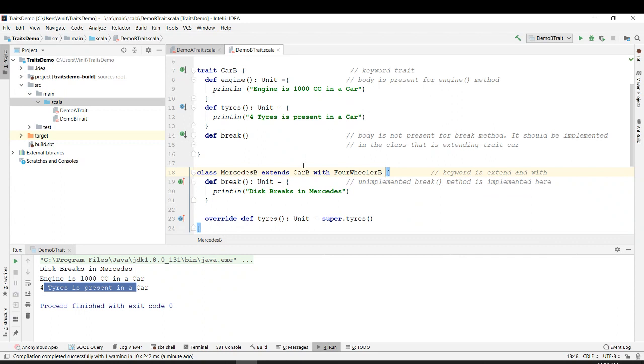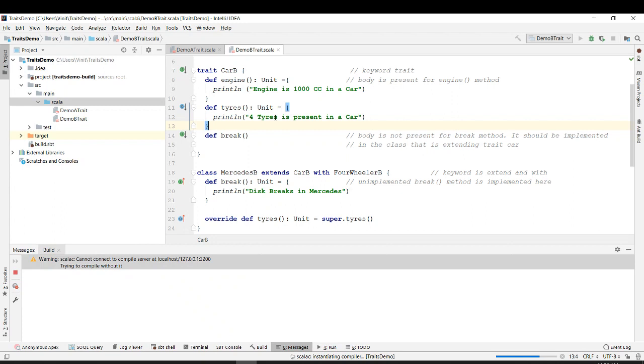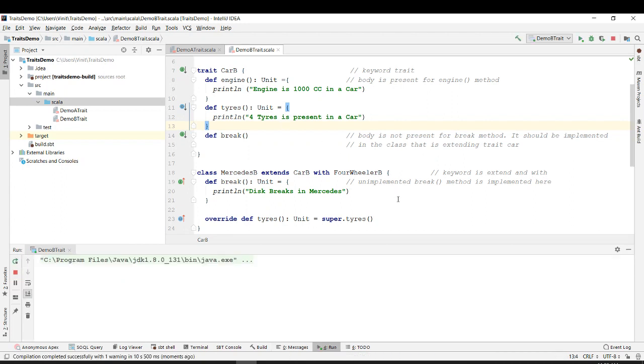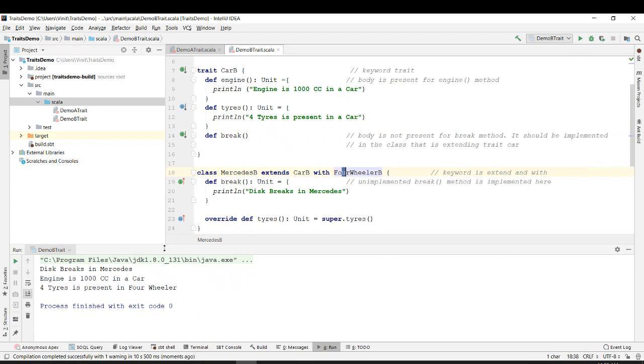So if I do this, previously it was coming that four tires is present in a car. Now if I run, it is coming that four tires is present in a four wheeler, right?